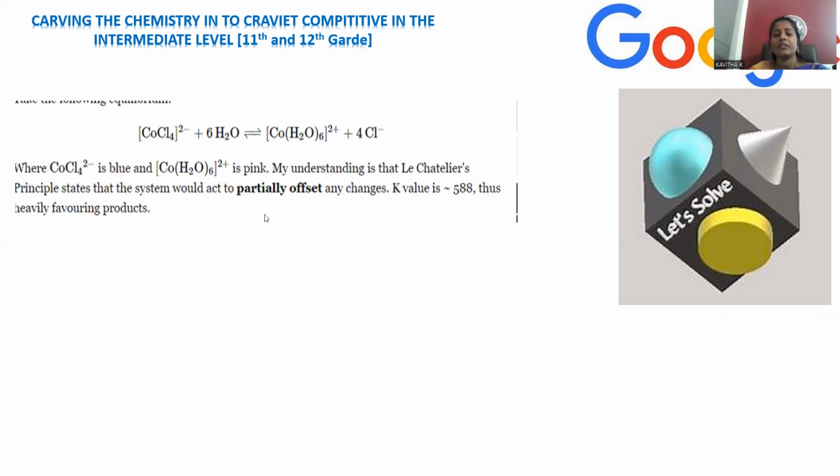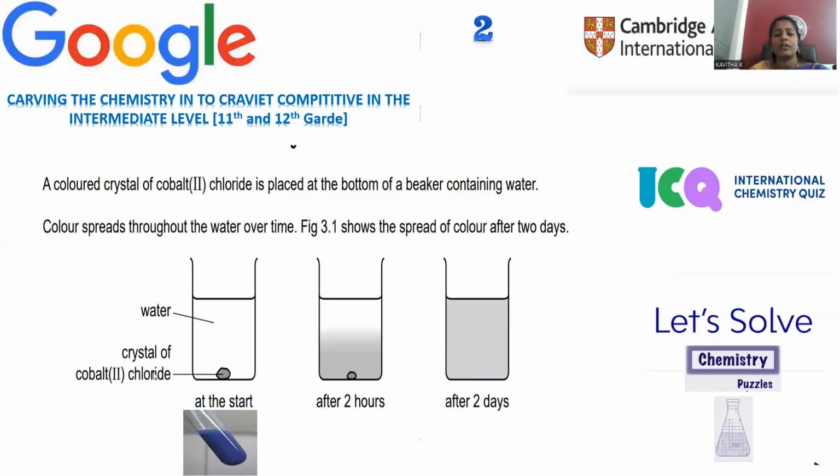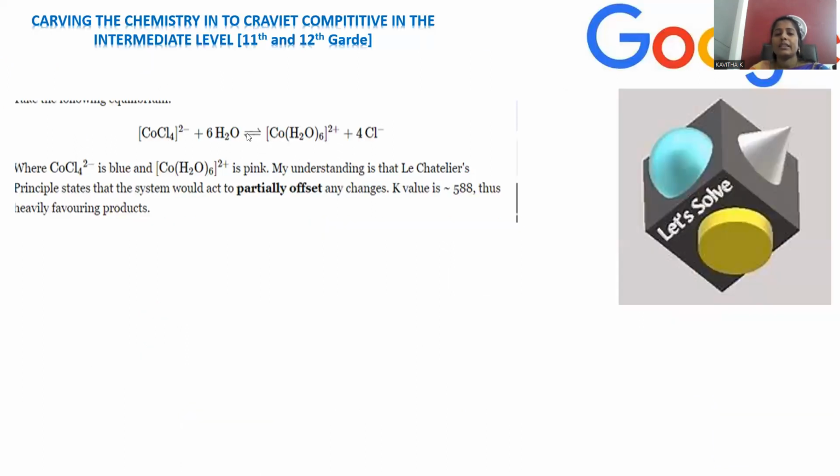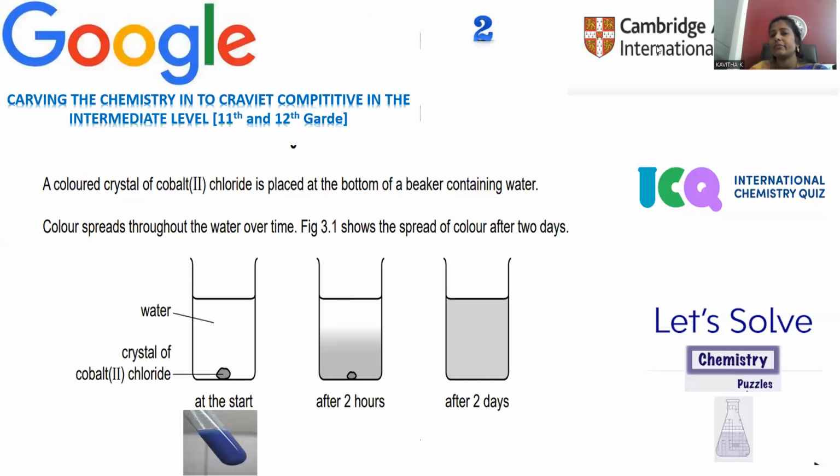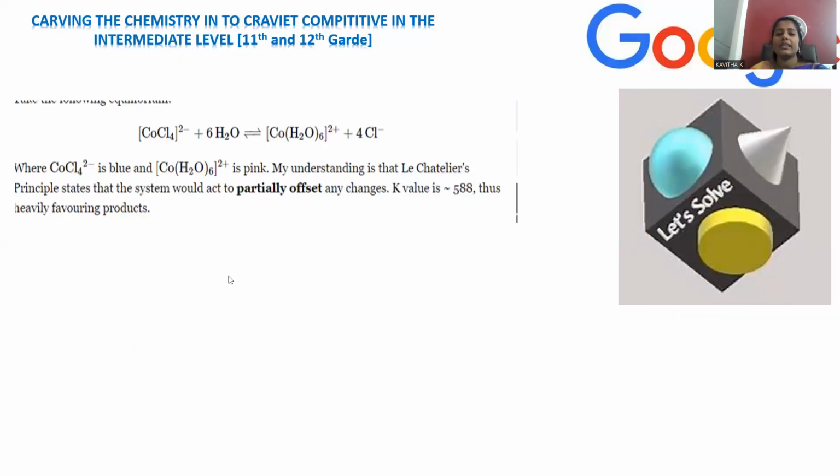This is the way chemical transformation you can notice whenever cobalt(II) chloride is inserted into water. After 2 days, it is becoming an aquated complex. Cobalt aqua complex will be formed. So this will be the correct representation of chemical transformation. This question is collected from Cambridge Assessment International Education. And for question number 2, the correct answer is that cobalt(II) chloride is now transformed into cobalt hexaaqua cation, right?